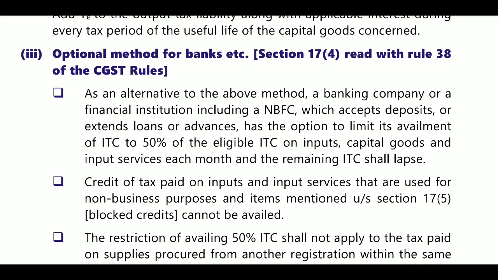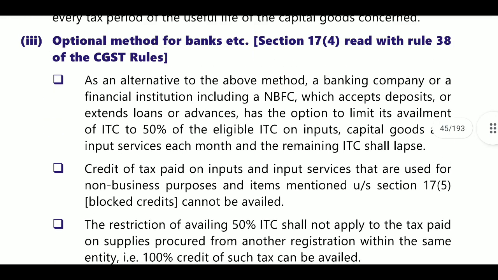Option 1 is avail proportionate ITC, or option 2 will be 50% of eligible ITC. They may claim any option. So availment of proportionate ITC or availment of 50% of eligible ITC. From 50% eligible ITC, the remaining 50% of ITC will lapse. When we are ready to claim 50% ITC, it means we are ready to bear 50% loss.